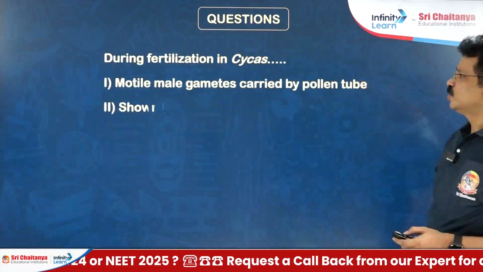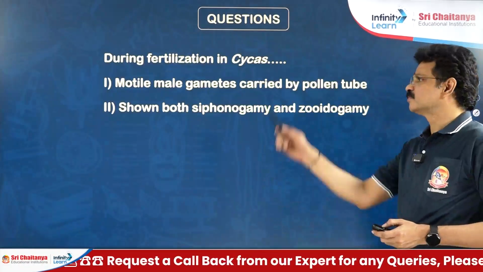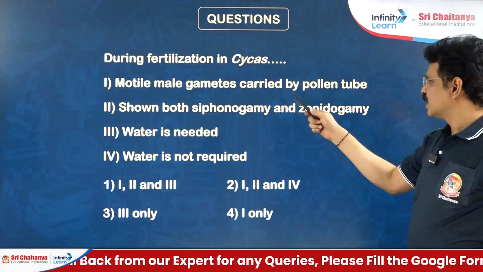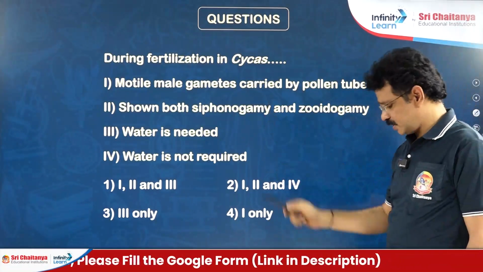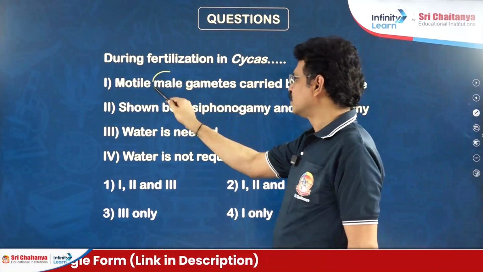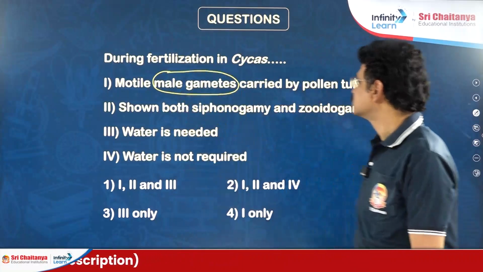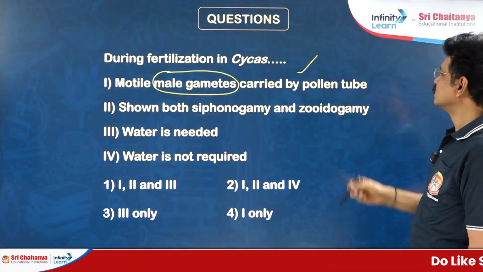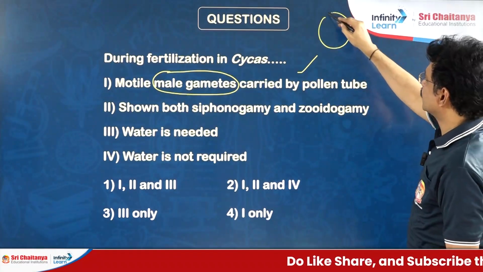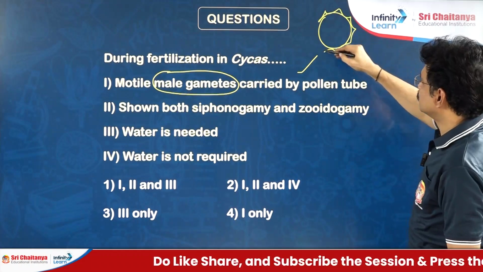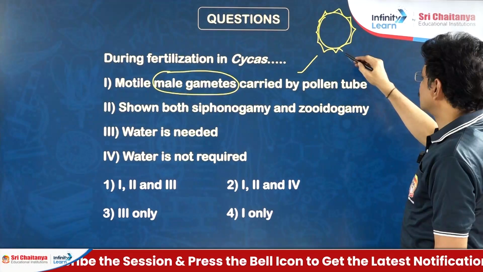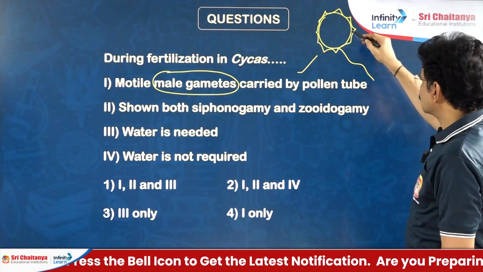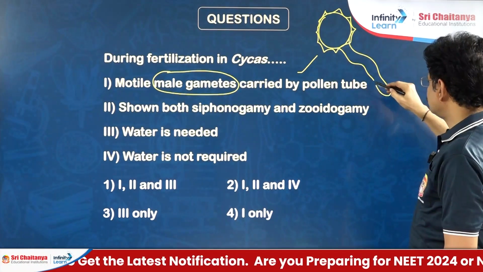One more question. During fertilization in a gymnospermic member cycas, motile male gametes are carried by the pollen tube. The pollen tube is the sperm carrier. Sperm is another name for male gametes. This statement is true. The pollen grain is surrounded by two wall layers, exine and intine. During pollination, the pollen grain germinates to form a pollen tube.